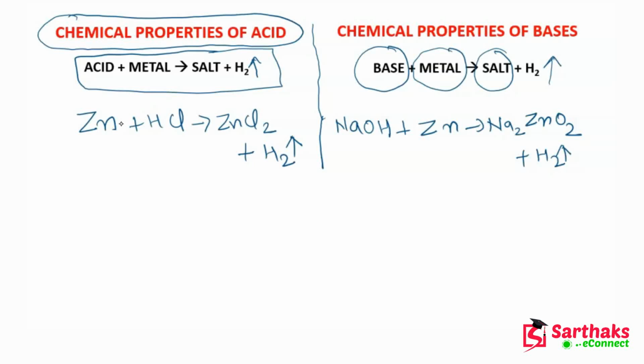Salt and hydrogen gas will be formed as a product of this reaction. Okay, and you can try the different reactions as well by changing the metals and the acids. Now guys, after understanding this, let's move ahead and talk about the other reactions of acids and bases.